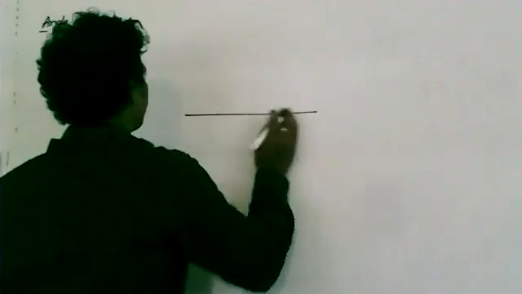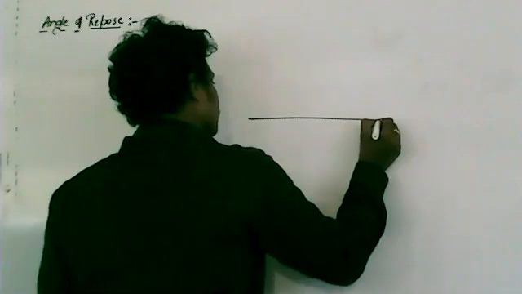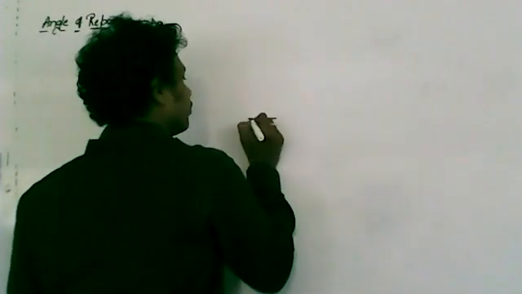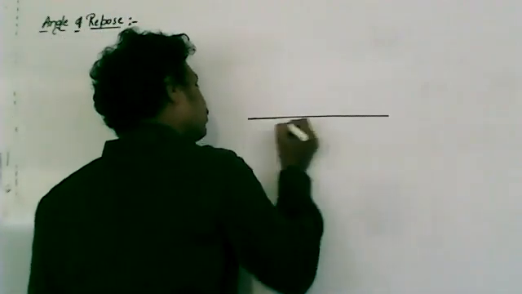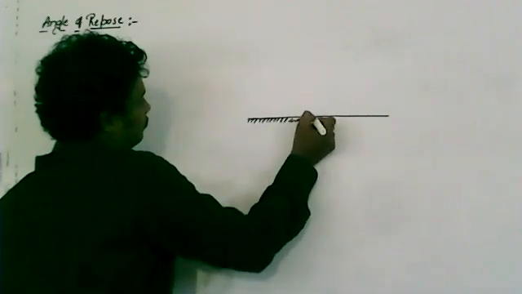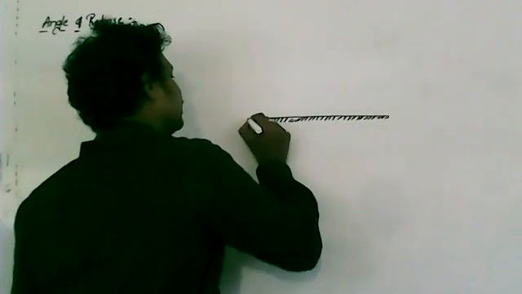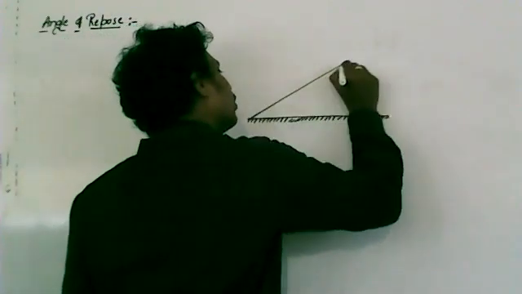For example, I'll take this as a horizontal surface, and I'll take this as an inclined body or inclined plane.